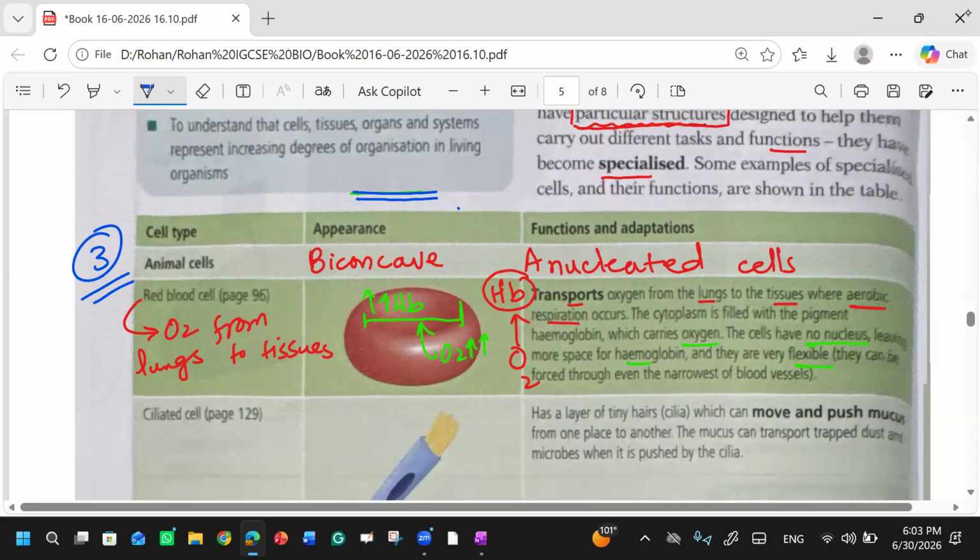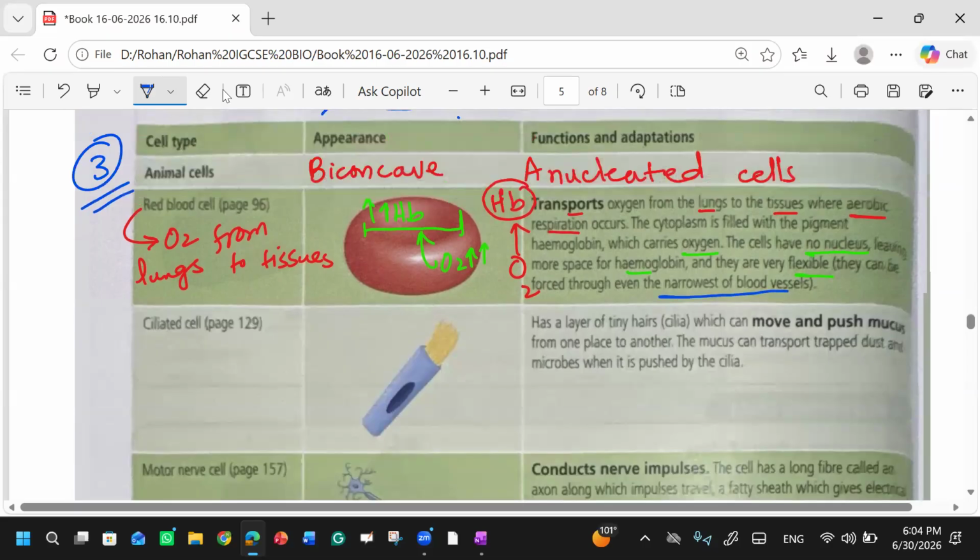Without a nucleus there is more space for hemoglobin, so more hemoglobin will be there and more oxygen will be carried, right? And third, they have mentioned that they are flexible. What is the advantage of flexibility? Flexibility allows red blood cells to pass even through the narrowest blood vessels.